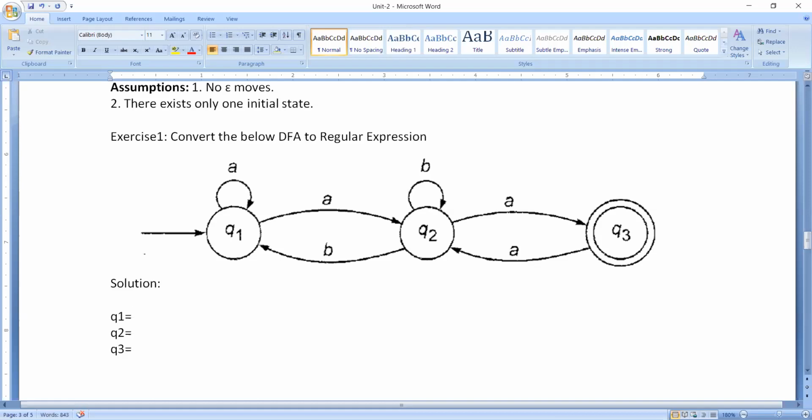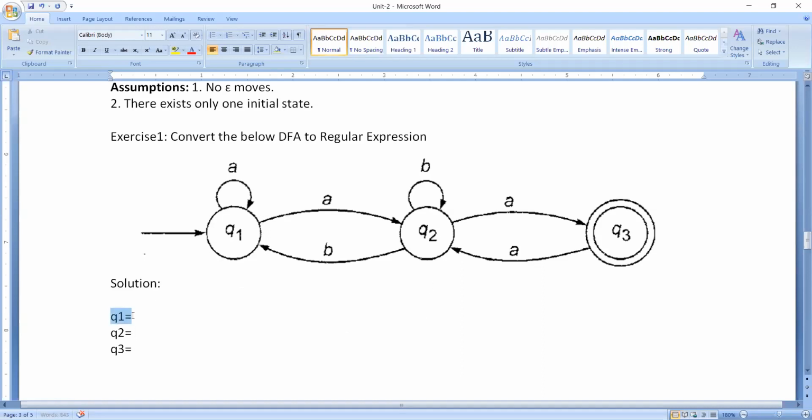Now what we have to do is consider all those transitions. Please listen carefully. While solving the problem using Arden's theorem, please remember that we need to concentrate on all the incoming edges coming onto the given state.